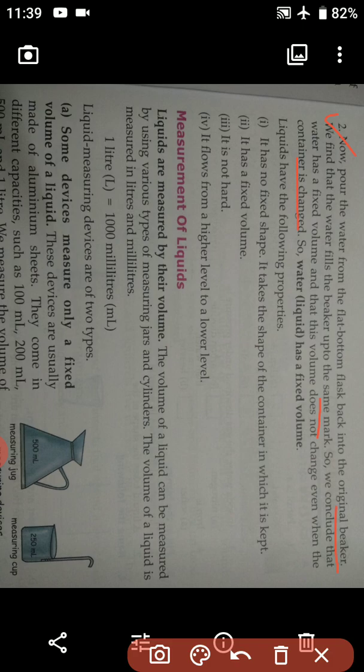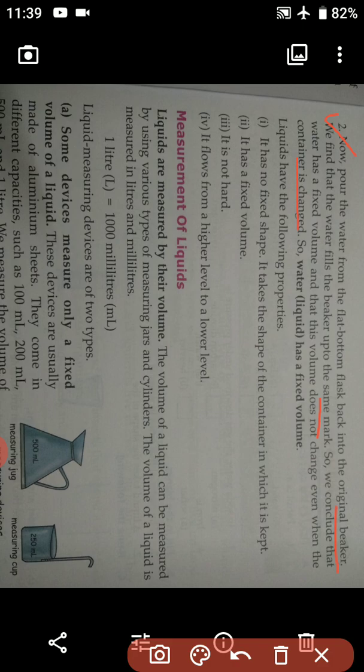At first we put the water in a beaker, then we transferred it to the glass tumbler and then to the flat bottom flask. In all three, the water has the same quantity, because water has a fixed volume. It will not change.